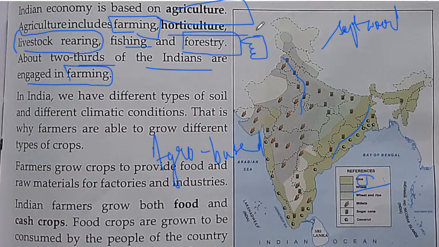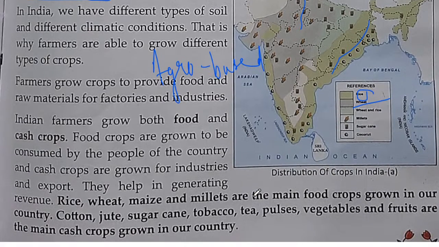The reason is that the soil, climatic conditions, and temperature vary across every part of India. It's not the same. If you see a detailed map of India, the temperature and the rainfall are completely different everywhere.